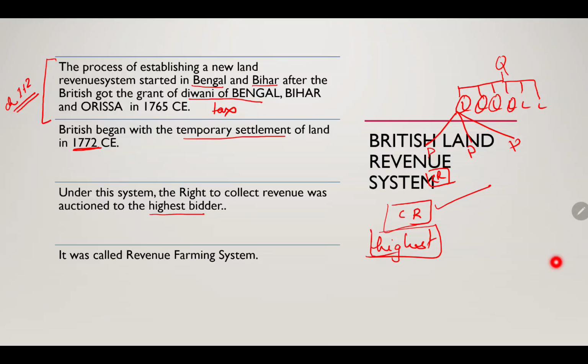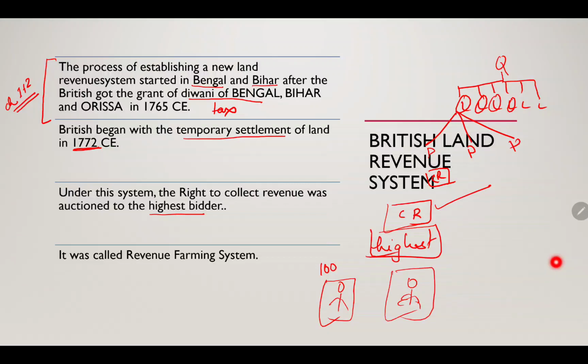If you bid a higher amount, let me make this clear. If someone is here, he bids 100 rupees for getting a chance to collect revenue.